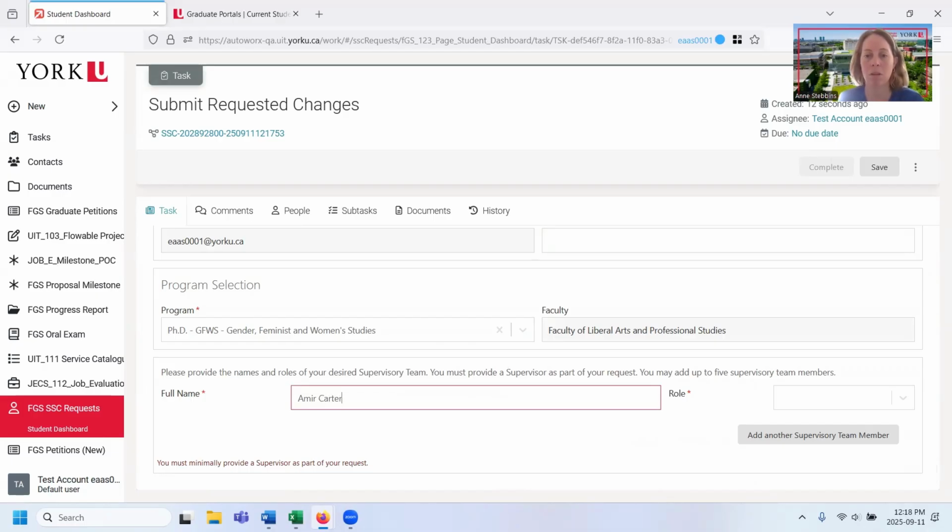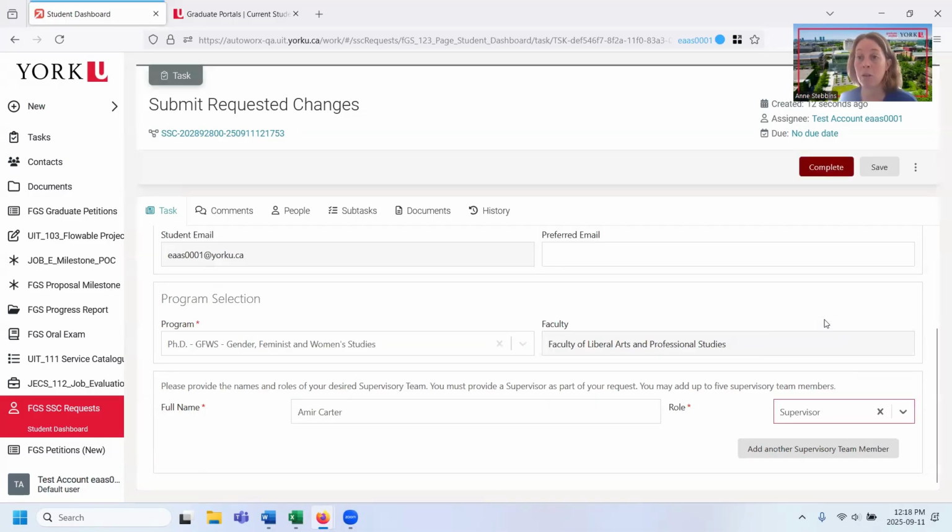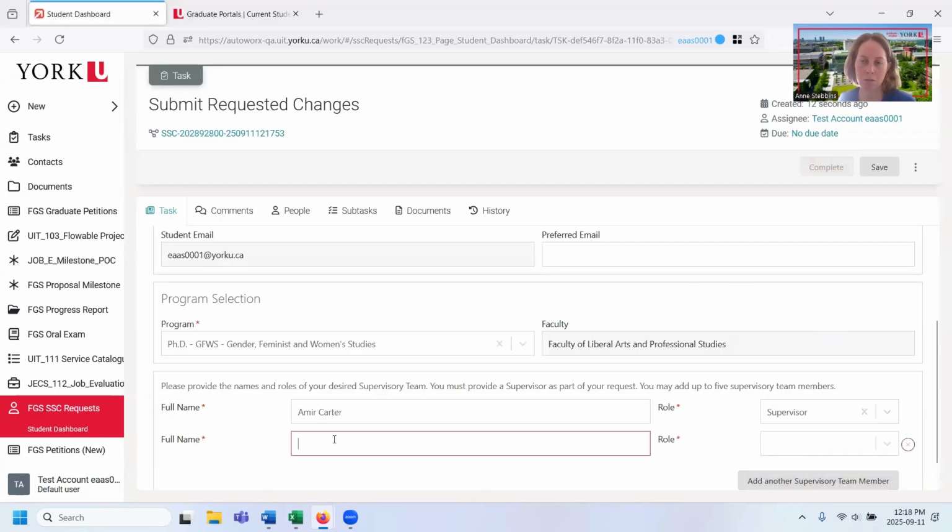Before I submit my proposal milestone, I should already have established a committee. So this is just doing things a little backwards in this case for demonstration purposes, but you should already have that committee, the supervisor and committee members, on file before you'd be submitting your proposal milestone.